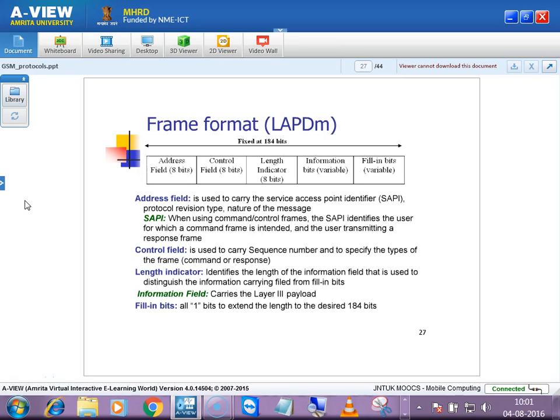So SAPI, when using command or control frames, identifies the user for which the command frame is intended, like to whom it is intended, and the user transmitting a response frame.